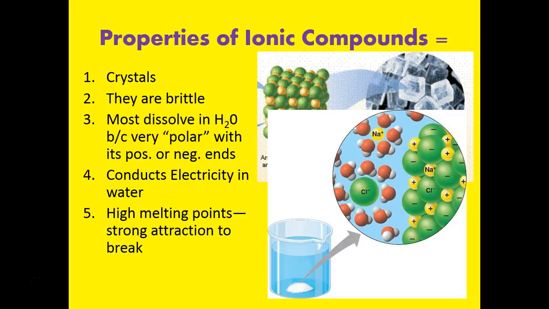And the ionic substances tend to have very, very high melting points. To remember this, think about salt, which is an ionic compound. If you put salt in a pan on your stove and heat it, you could probably never get it to melt, because salt has such a high melting temperature. You could sit there and heat the salt all day and it would stay as a solid and not melt.